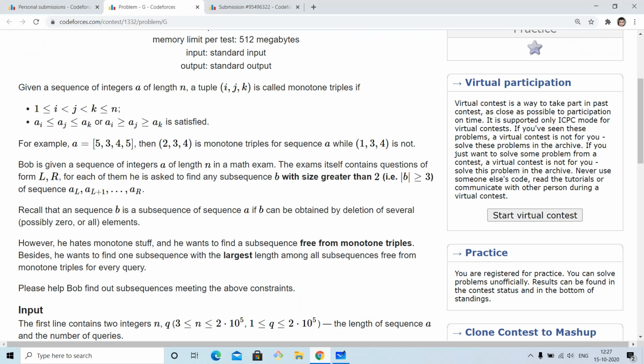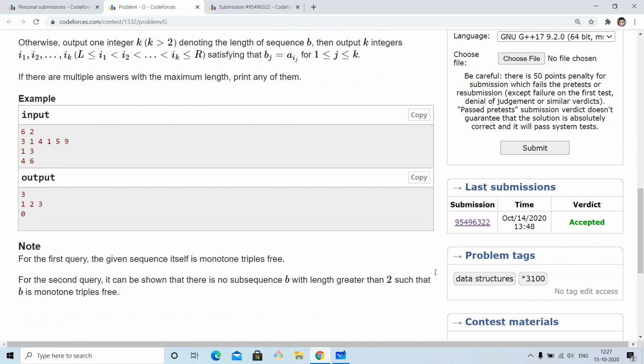So now let us try to understand the implementation with this example: 314159.